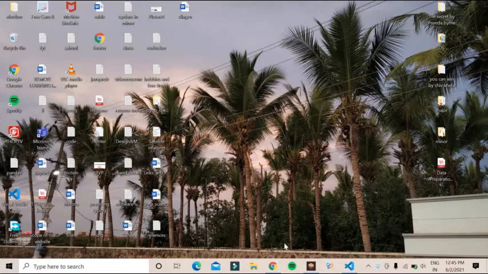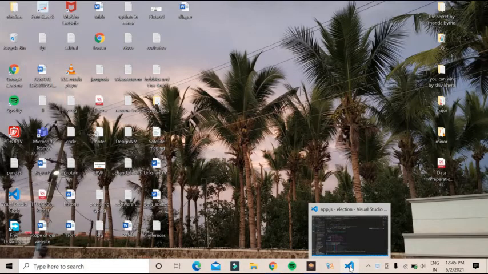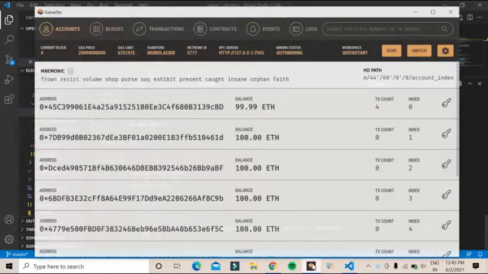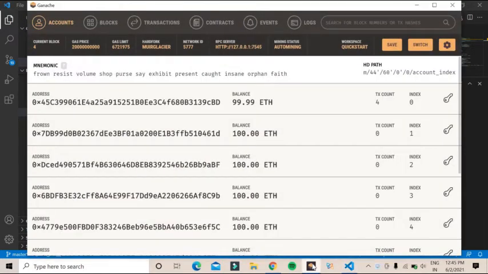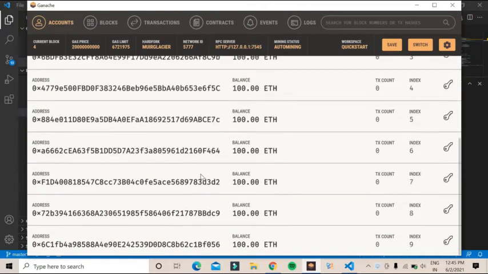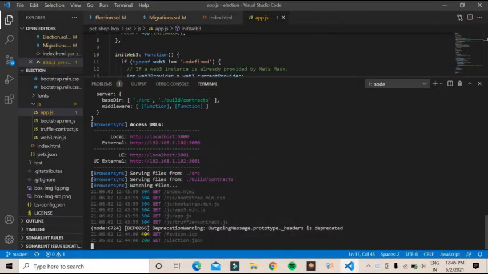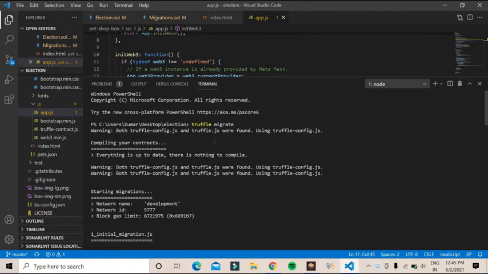dependencies I have used here: Visual Studio, and another is Ganache, which will provide you free accounts here, 10 free accounts having 100 free ethers each. The balance here is 99.9, and I will show you why. Recently I have just run the command here, truffle migrate. This command will make a smart contract between our system and this Ganache account.